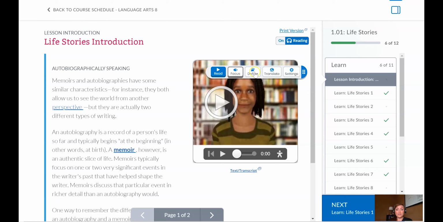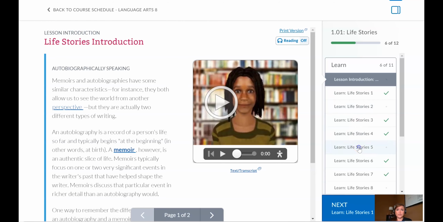You also have other features within here that you get to play with. Translate, if you're more comfortable with another language, can help you with that. Define, if you come across new words, you can define them to help you better understand what's happening in your lesson. Very cool feature, and you turn that on here. If you think, this part of the lesson I want to read to myself, or you would rather read the lessons than hear them, then just leave it turned off, or turn it off when you want to. So I thought that was kind of a neat feature.